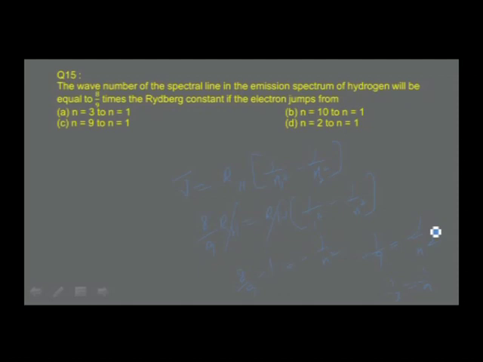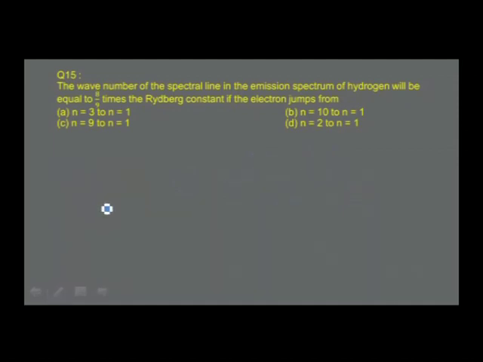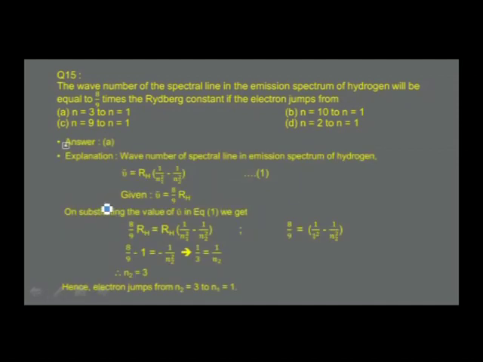So n is equal to 3. Therefore, when the electron transition takes place from n = 3 to n = 1, you will find this answer in which option? That is found in option A. See the calculation I have made. Nu bar = RH, and all the calculations, all the points are given. Use this formula, nu bar is given, substitute the values, simplify, and you get this answer. The transition is taking place from n2 = 3 to n1 = 1. That is the correct answer.